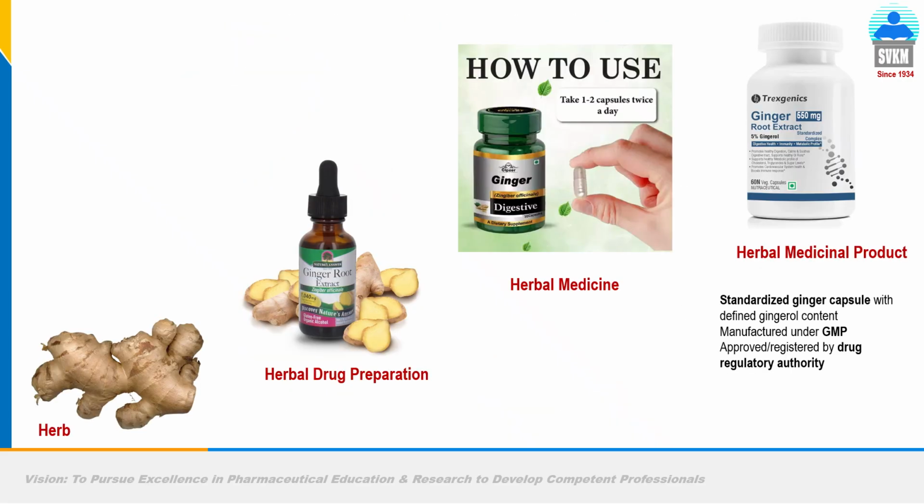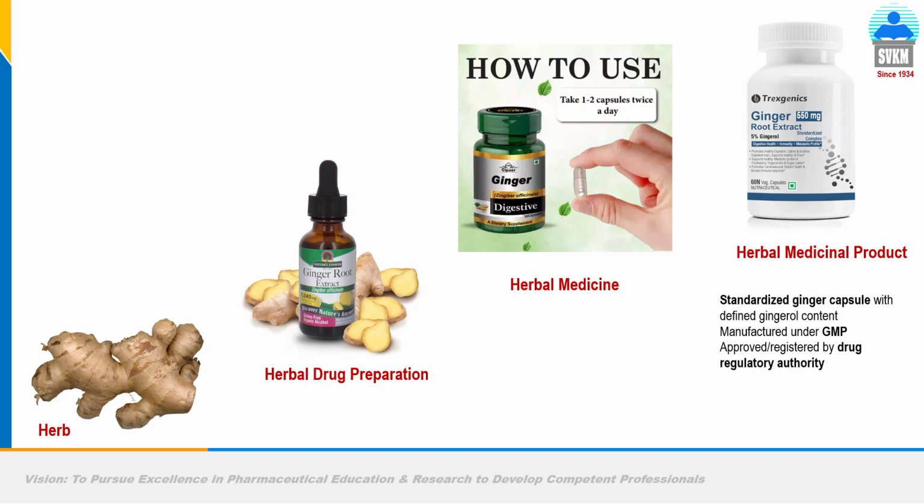So in the syllabus there are four words: herbal drug preparation, herbal medicine, and herbal medicinal product. Herb means anything obtained from a plant and kept as such without much processing. For example, ginger is the basic example. You got ginger, you uprooted ginger from the ground, it will be herb. The moment you find some extract from the ginger, it will be called herbal drug preparation.